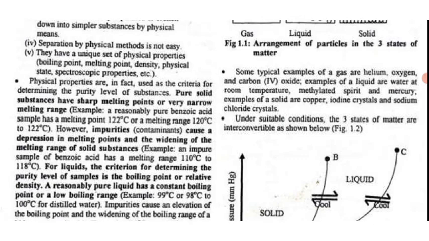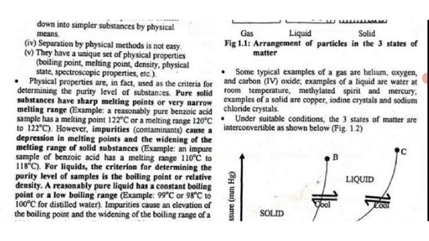Example, a reasonably pure benzoic acid sample has a melting point of 122 degrees Celsius, or a melting range of 120 degrees Celsius to 122 degrees Celsius. However, impurities, that is contaminants, cause a depression in melting point and a widening of the melting range of solid substances. Example, an impure sample of benzoic acid has a melting range of 110 degrees Celsius to 118 degrees Celsius.